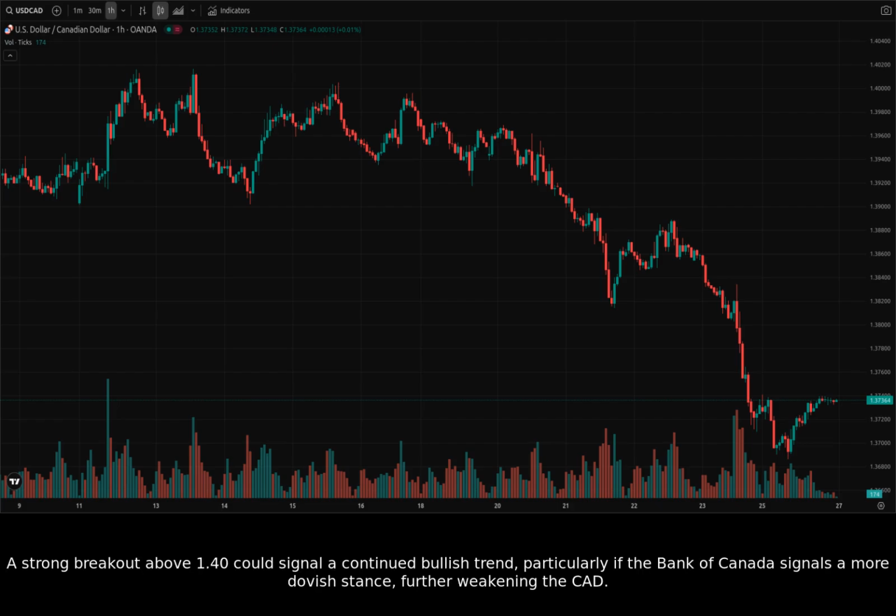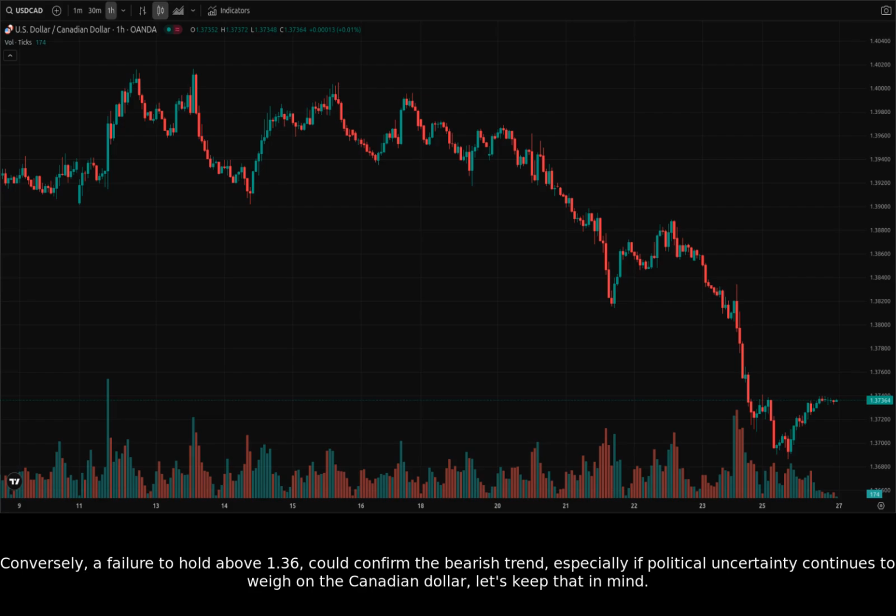A strong breakout above 1.40 could signal a continued bullish trend, particularly if the Bank of Canada signals a more dovish stance, further weakening the CAD. Conversely, a failure to hold above 1.36 could confirm the bearish trend, especially if political uncertainty continues to weigh on the Canadian dollar. Let's keep that in mind.